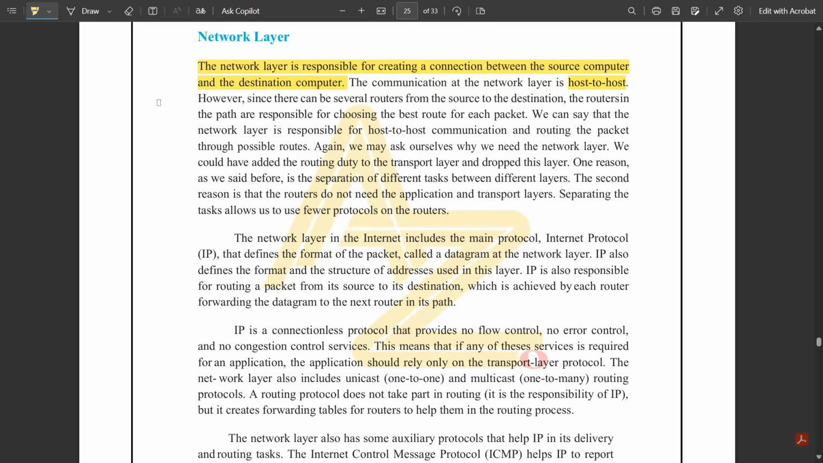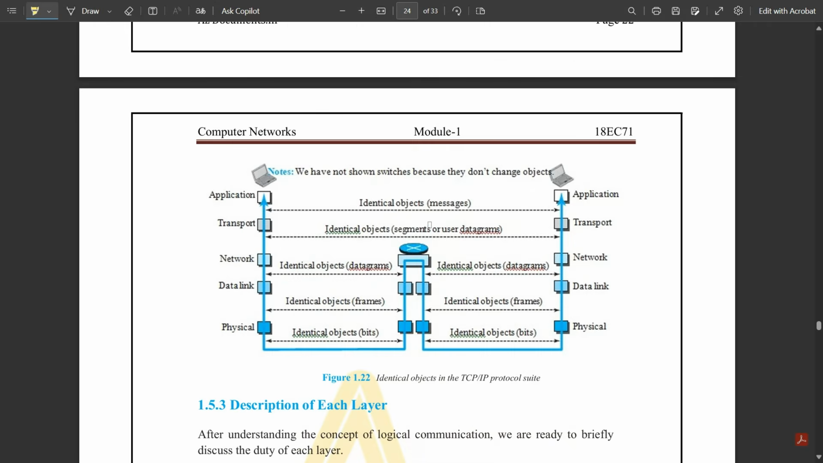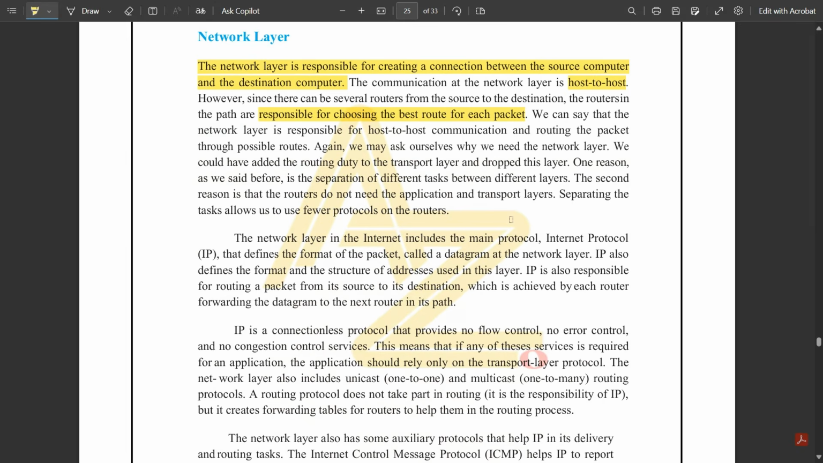However, since there can be several routers from source to destination, the routers in the path are responsible for choosing the best route for each packet. In this diagram there is only one single router, so we don't have multiple routers. This is the single router through which the data gets transferred, right? This is also called host to host communication.